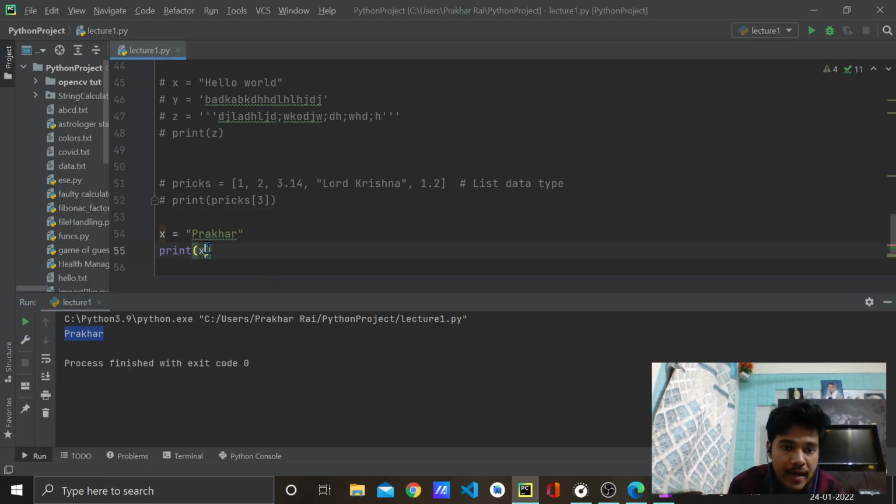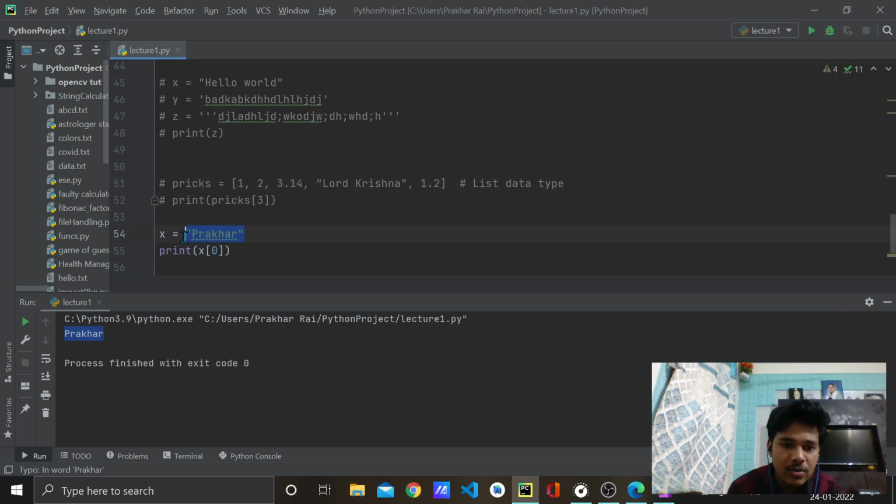But if I write square brackets and write 0, see, actually now this string is considered as a list, means a list of alphabets. P is here, R is here, that is the second part of the list, A is the third element of the list, K is the fourth element.